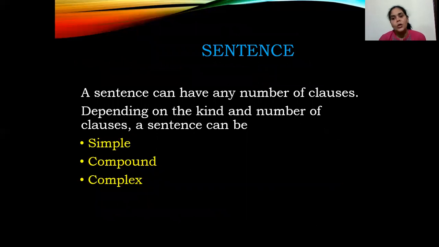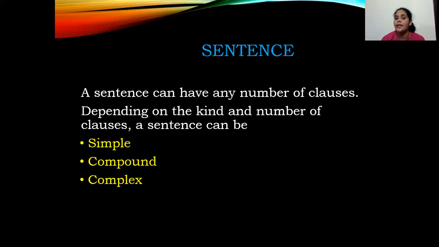Now, we'll slowly move to sentence, because in sentence we again have 3 different types. We already know that a sentence has a structure called subject, verb, object. It can also be a combination of any number of clauses.